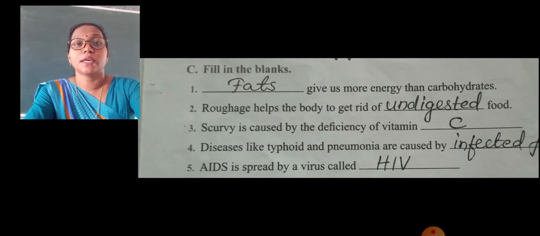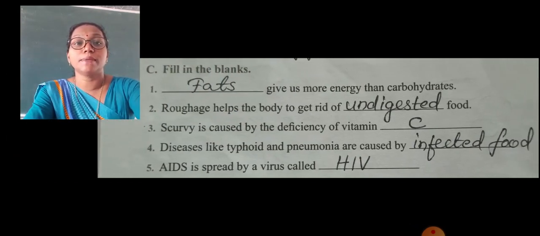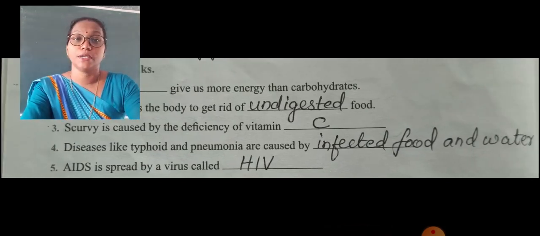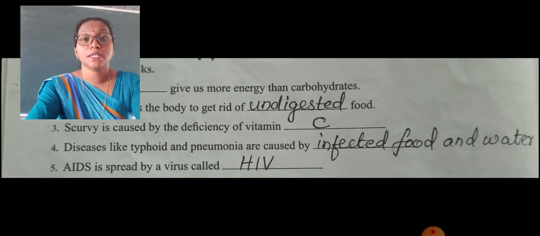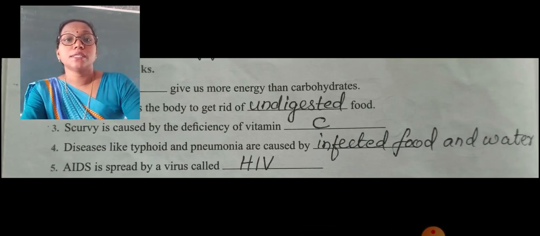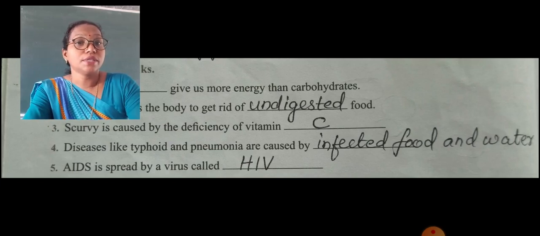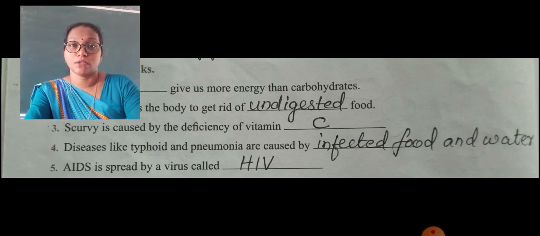Now children, the second question, that is roughage helps the body to get rid of undigested food. The roughage ensures the easy movement of waste materials from our digestive system. Now students, the third one, that is scurvy is caused by the deficiency of vitamin dash.